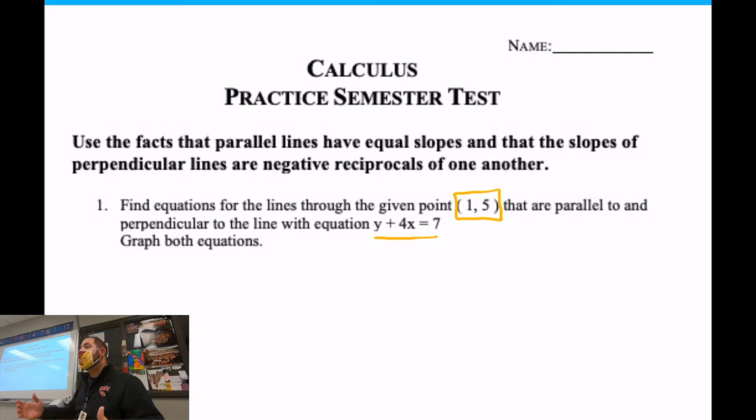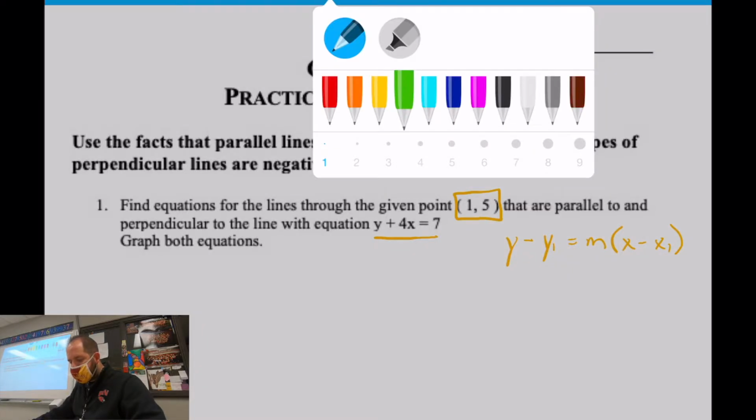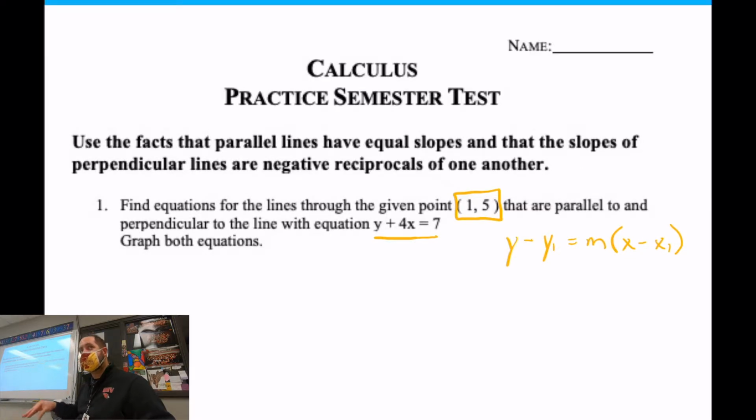So basically the sole equation for this, pretty much this whole test that you need to know, that you need to have memorized, is the point slope version. So that is this form, and this is pretty much the only thing you have to have memorized. This is the one formula that I'm going to refer to. That's point slope form. Now, I'm going to have to do this twice, because if you didn't read the instructions on this problem, I have to find the equations for parallel and the equation for perpendicular. So there's two answers here. Let's do the parallel first.